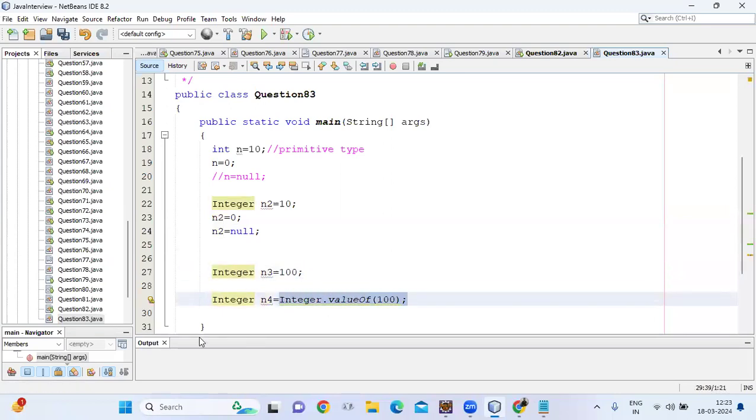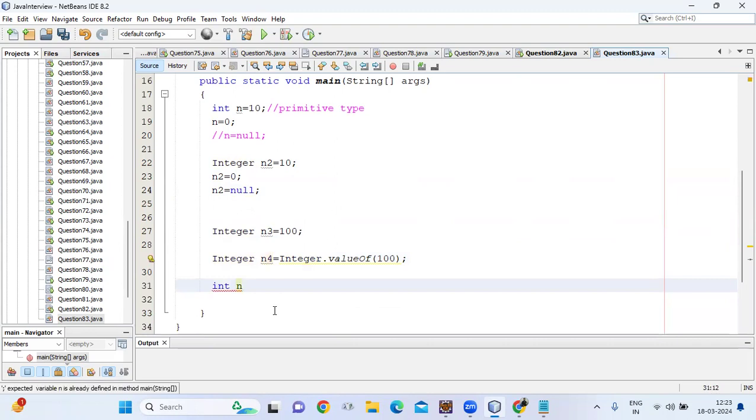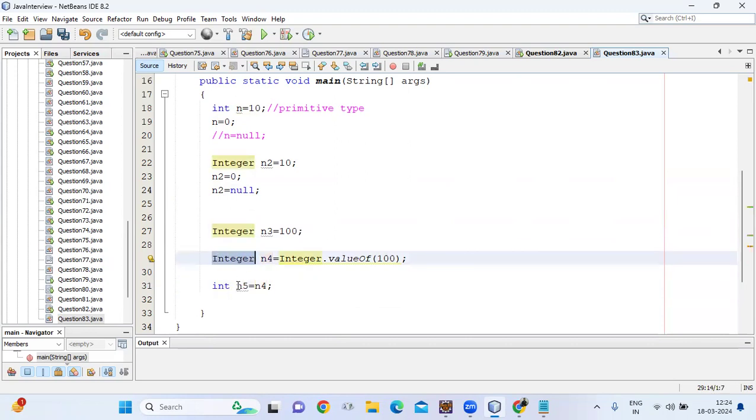Integer.valueOf, and when we get this value, n4 has the Integer type. So suppose I say Integer n5 = n4, we can receive it, guys, because n4 is of Integer type and we can receive an Integer in Integer type.